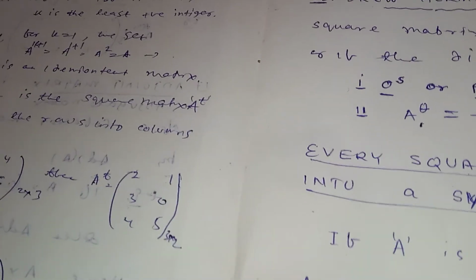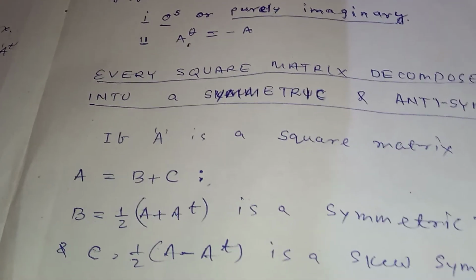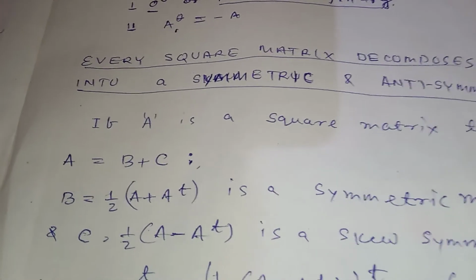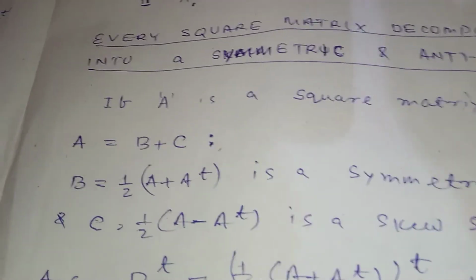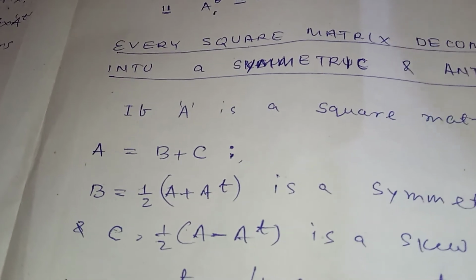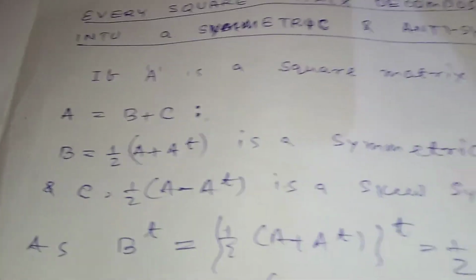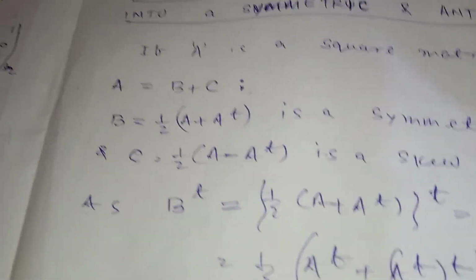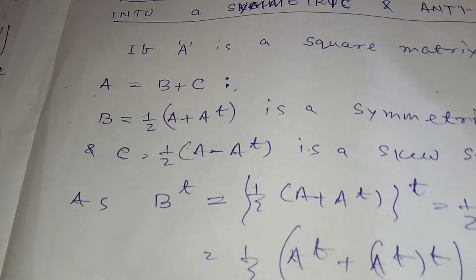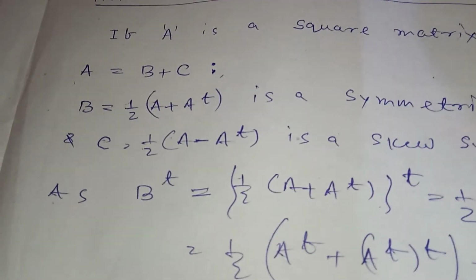Okay, and every square matrix decomposes into a symmetric and a skew symmetric matrix. We can break the square matrix into two categories of matrices: symmetric matrix and skew symmetric or anti-symmetric matrix. If A is any matrix, then it is equal to B plus C, so that B is a symmetric matrix, C is a skew matrix.